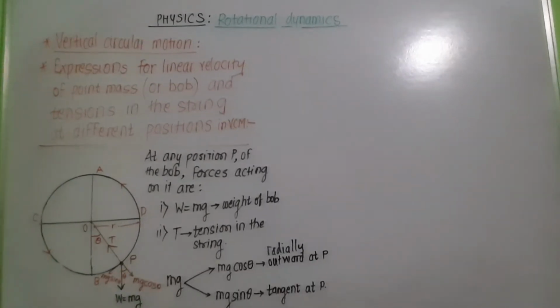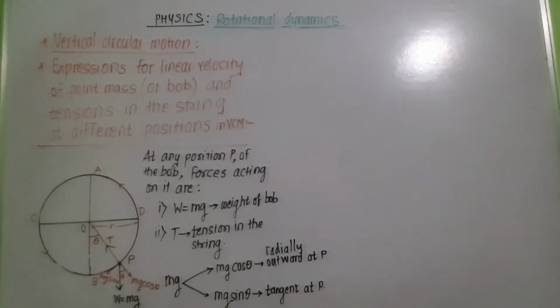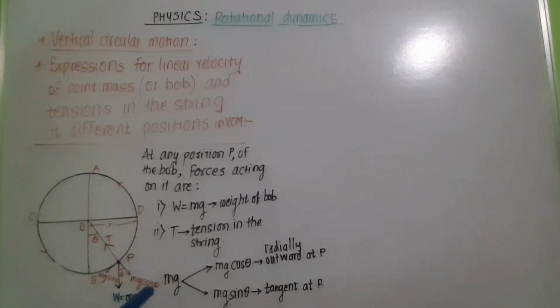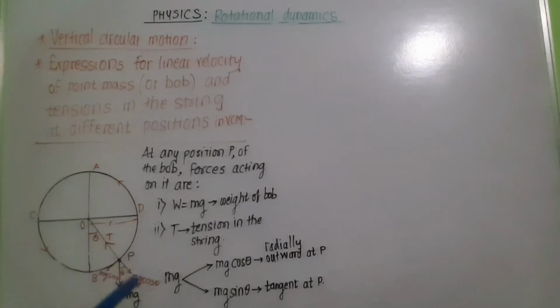Now weight of the bob mg is resolved into two components. First one, mg cos theta, which is along the length of the string but radially outward at point P. And second one is mg sin theta, which is tangent to the circular path at point P, means it is perpendicular to the length of the string at point P.